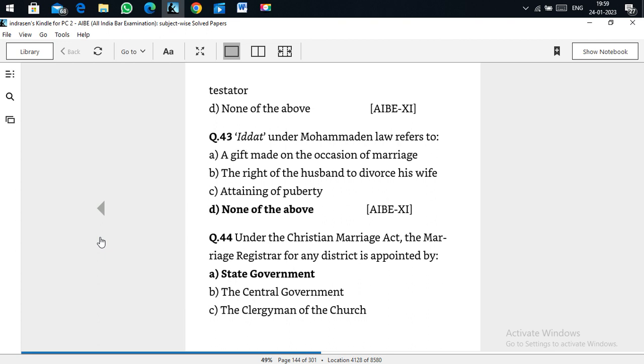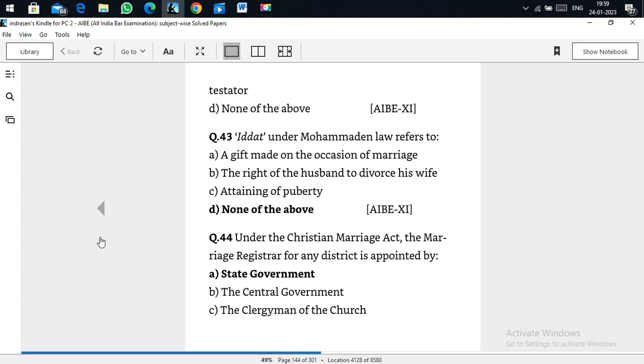Iddat under Mohammedan law is the period after the dissolution of the marriage in which the woman has to observe a minimum waiting period before remarriage. Here, the statements, a gift made on the occasion of marriage and a right of the husband to divorce on attaining puberty, none of them are correct.